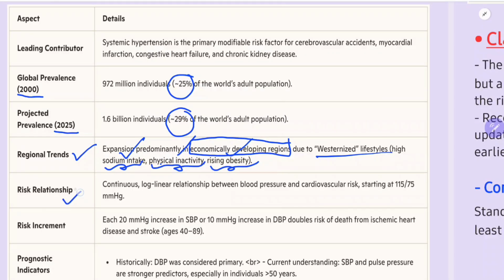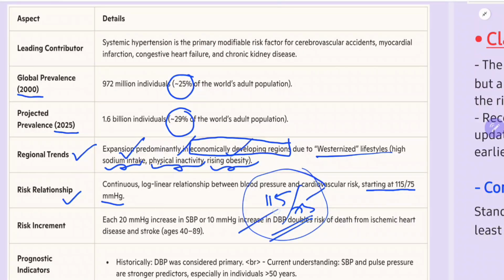Risk relationship: there is a continuous log-linear relationship between blood pressure and cardiovascular risk, starting at 115/75 mmHg. That's why the guidelines differ on the threshold at which you should treat the BP. If you give antihypertensive drugs at this BP, almost every individual would need them. So Americans are giving 130/80, and most other guidelines like British and European give 140/90. The latest one is 130/80. If someone has 130/80 or more, you should treat that patient.